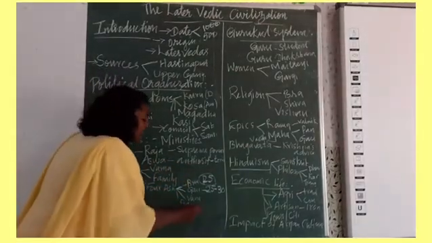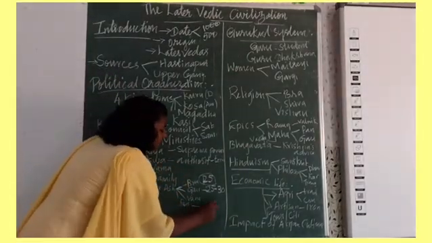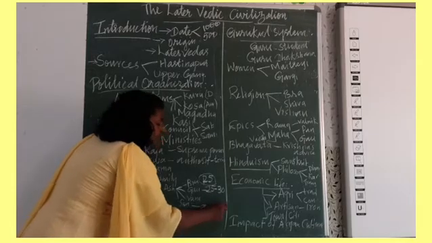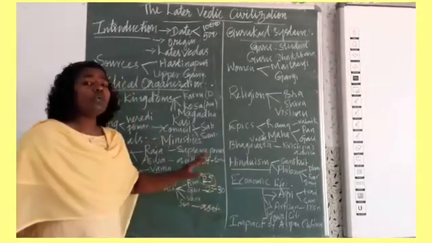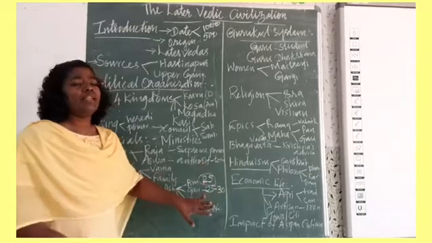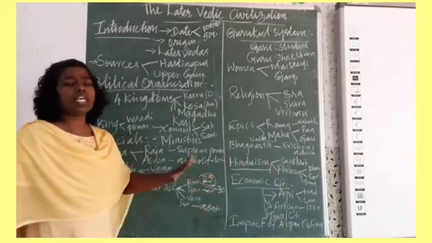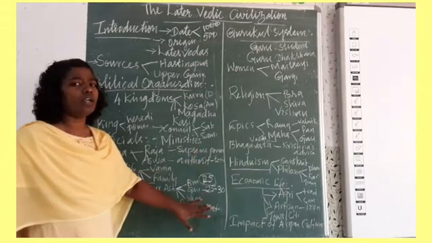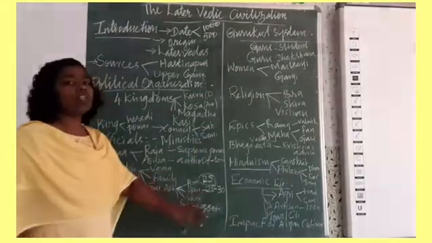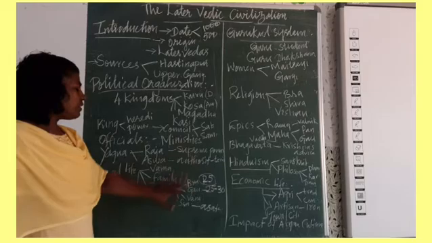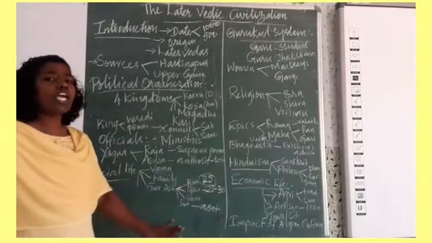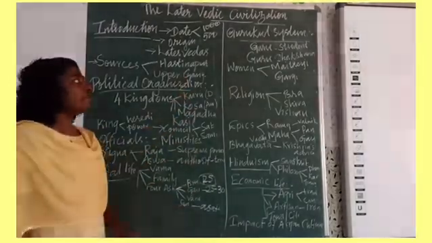And sannyasa is ascetic life. One who devotes himself completely to God, surrendering fully to God, is called sannyasa. So this is the condition of social life in the later Vedic period.